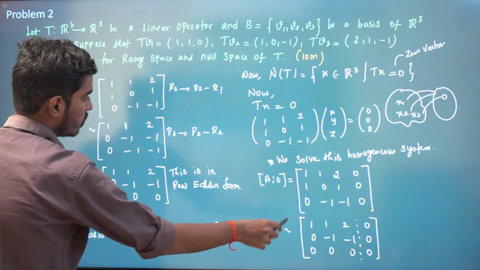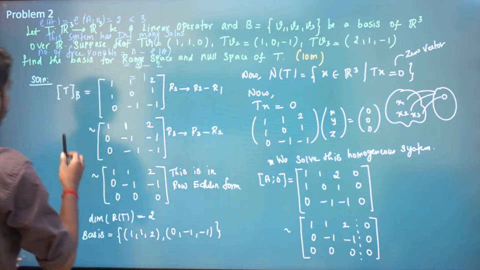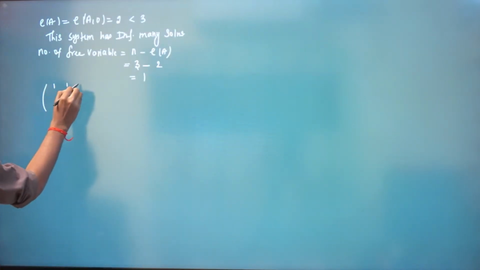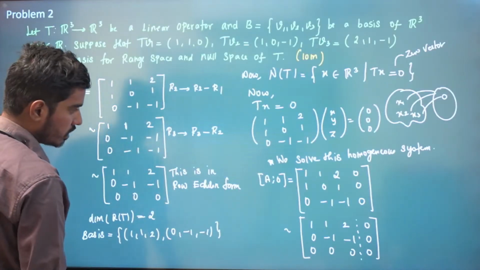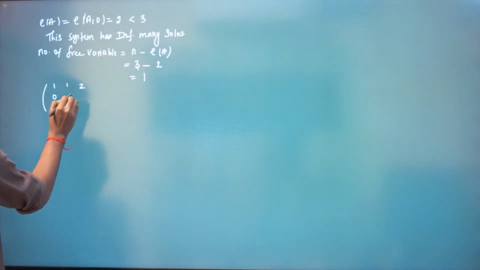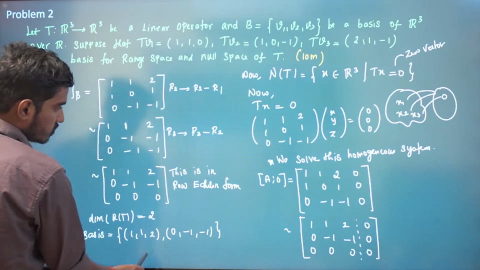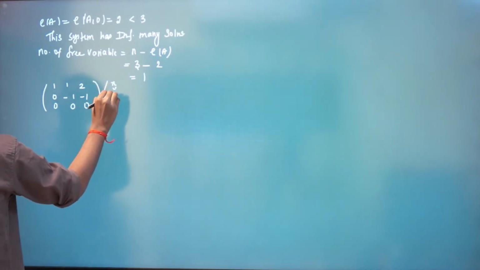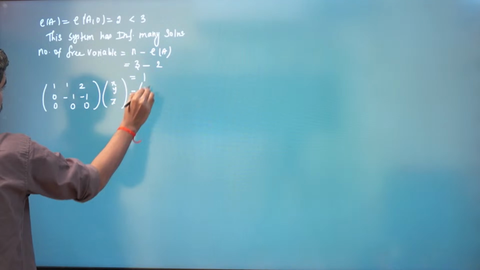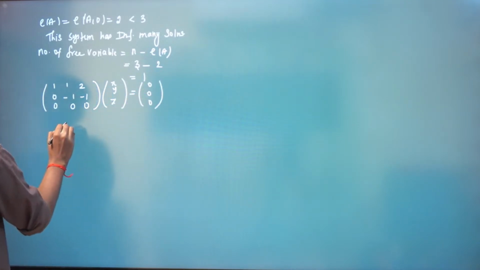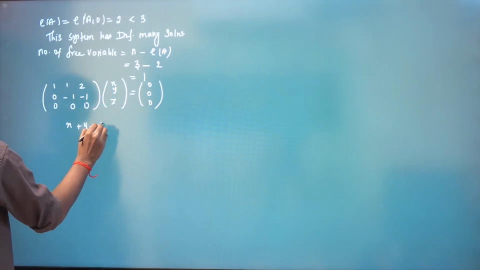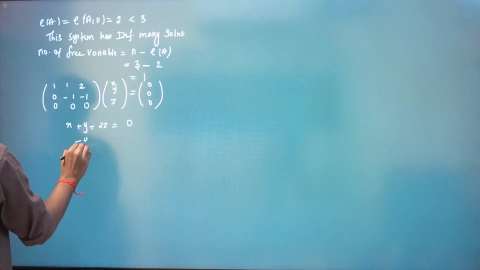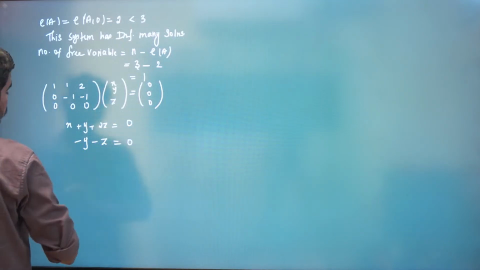So 1 1 2, 0 -1 -1, 0 0 0, and then (x, y, z) is equal to (0, 0, 0). So we have x plus y plus 2z is equal to 0, and minus y minus z is equal to 0.